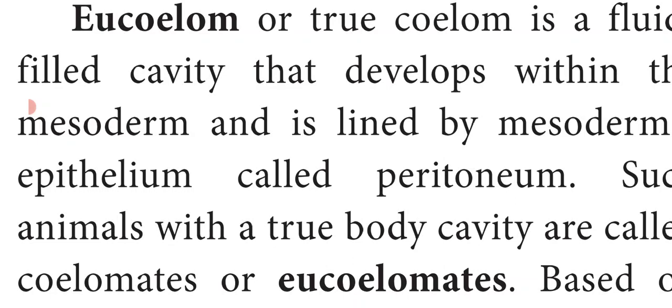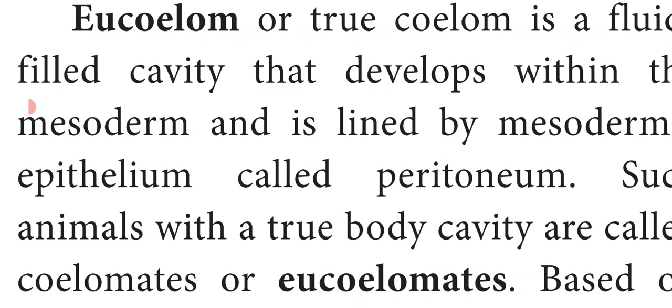Eucoelom is a fluid filled cavity that develops within the mesoderm and is lined by the mesodermal epithelium called peritoneum. Such animals with a true body cavity are called coelomates or eucoelomates.